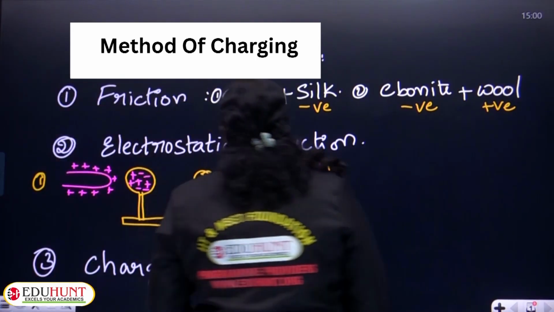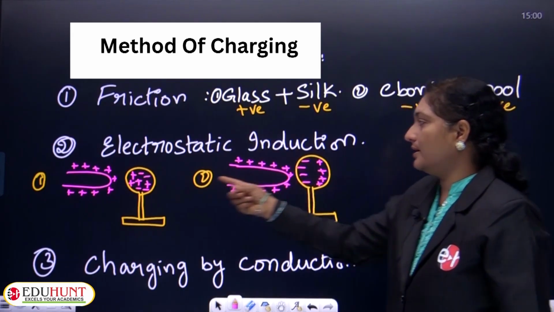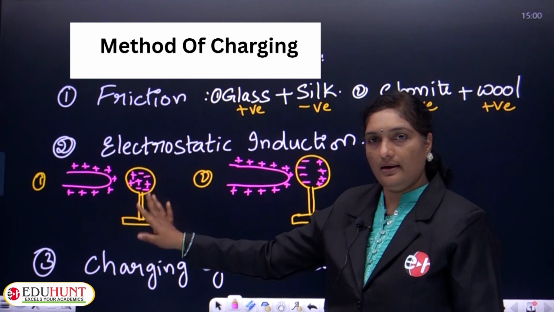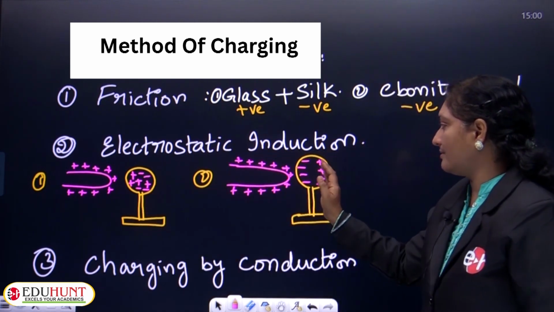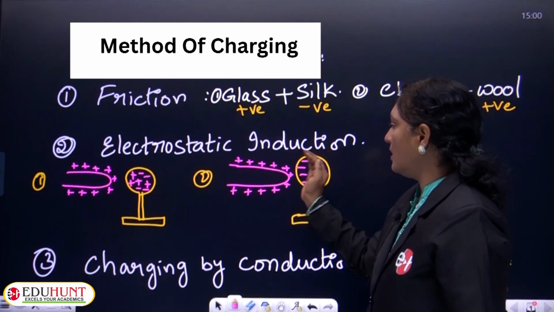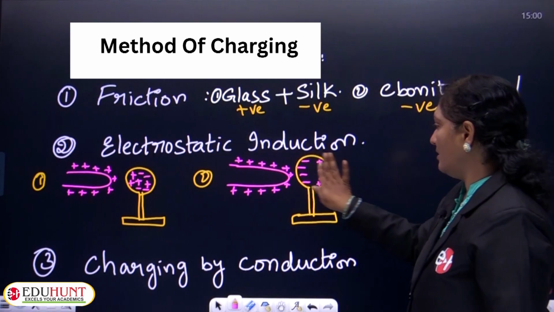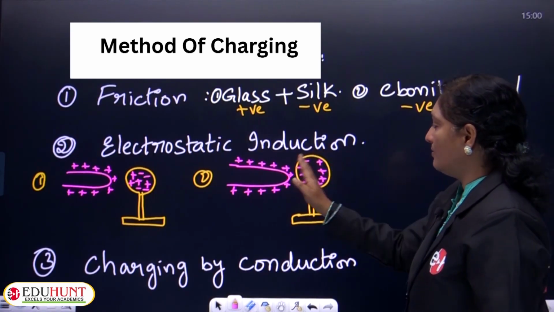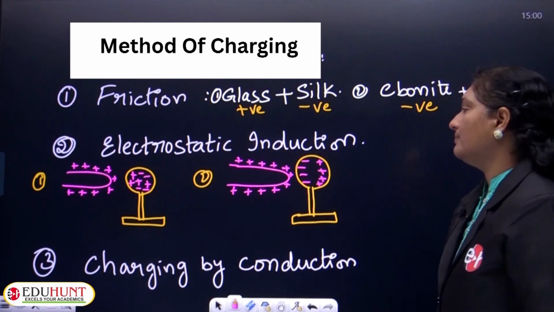Okay. So, after some time, when a charged body is brought nearer to the uncharged body and kept for a while, due to attraction, all the negative charges assemble towards the charged body. Due to repulsion, all the positive charges will move far away from that body.